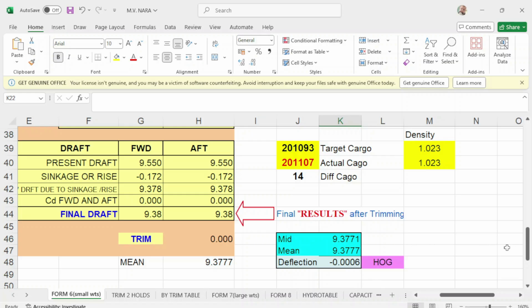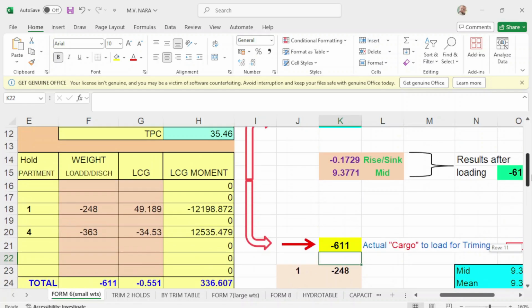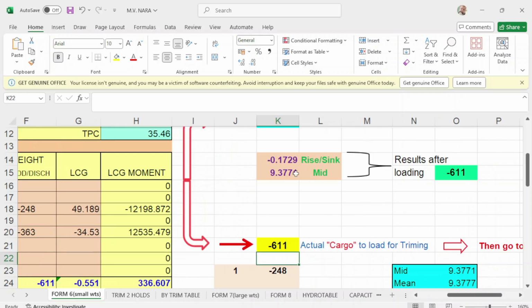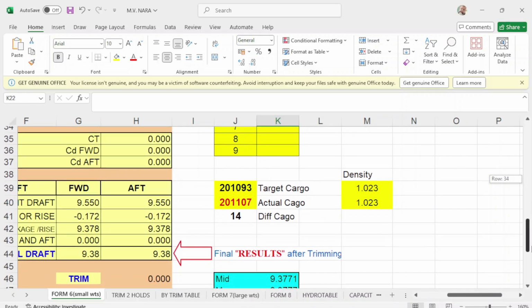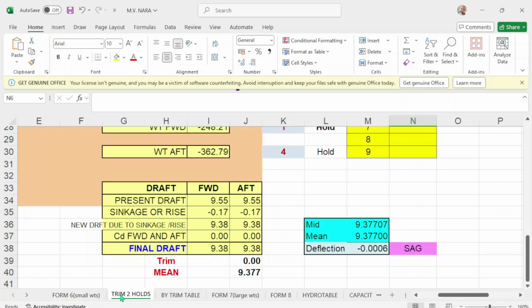This is the one. Midship drop, I take it from here of your actual. This is your midship drop when you take out 11.11, and this will be your midship drop actual. So on this one, this will be your midship, and your main is this one. So you have a 0 deflection. Okay, then we go to trim holds 2.